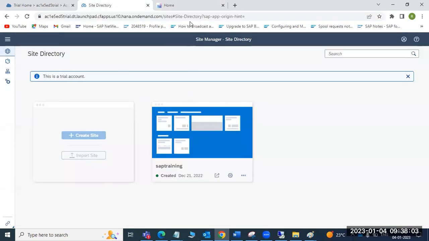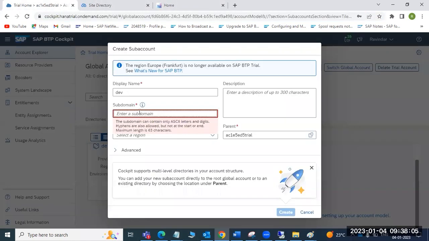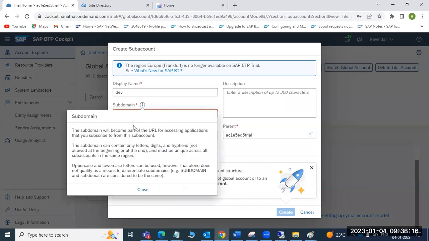So before creating anything, we need to follow our organizational standards, what accounts you are trying to create and how it should be named. Otherwise, if you open the help button here, it says the subdomain will be part of the URL for accessing the applications which you subscribe from the sub accounts.